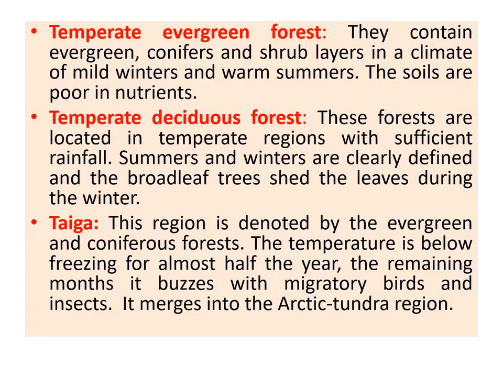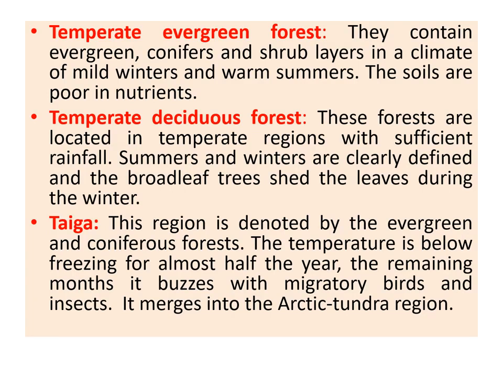The next type of forest is your temperate evergreen forests. These forests, as the name suggests, contain evergreen trees as well as conifers and also shrubs. The climate consists of mild winters and warm summers, and the soils are usually poor in nutrients. Next is your temperate deciduous forests. These forests are located in temperate regions and a sufficient amount of rainfall is received. Summers and winters are clearly defined, and the forest consists mainly of broadleaf trees. And as you all know, the broadleaf trees shed their leaves in the winter season.